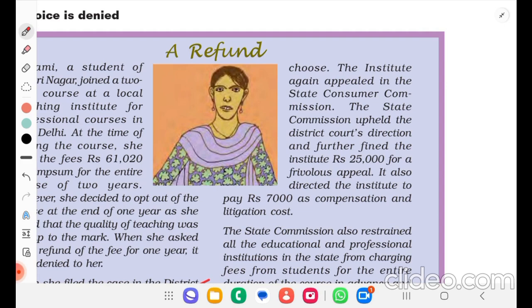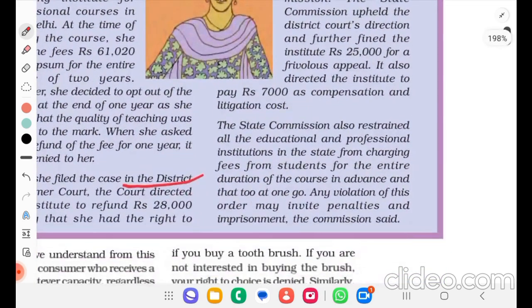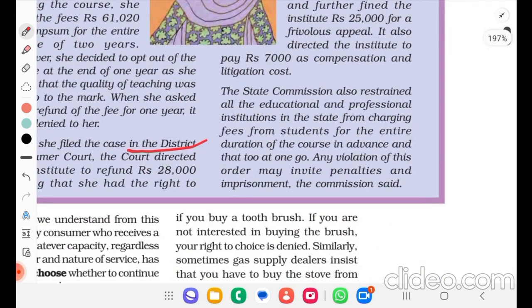It also directed the institute to pay 7,000 rupees as compensation and litigation cost. The State Commission also restrained all the educational and professional institutions in the state from charging fees from students for the entire duration of the course in advance, and that too at one go. Any violation of this order may invite penalties and imprisonment, the commission said.